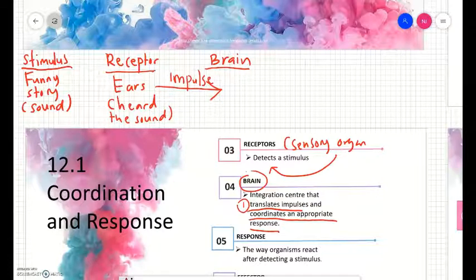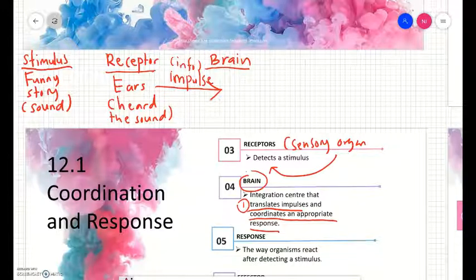Impulse ni aka information. So, receptors send the impulse aka information to the brain. And then that's why the brain translates the impulse. They translate the message, translate the information.